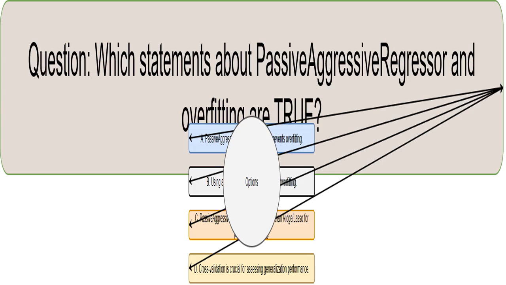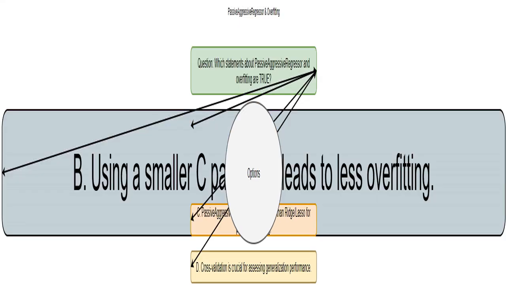We are presented with multiple choice options that test our understanding of how the passive-aggressive regressor behaves concerning overfitting and how certain strategies, like using the C parameter or cross-validation, affect that. This statement is true. The C parameter controls the regularization strength. Regularization prevents overfitting by adding a penalty to the model's complexity. A smaller C means stronger regularization, simplifying the model and decreasing the risk of overfitting.